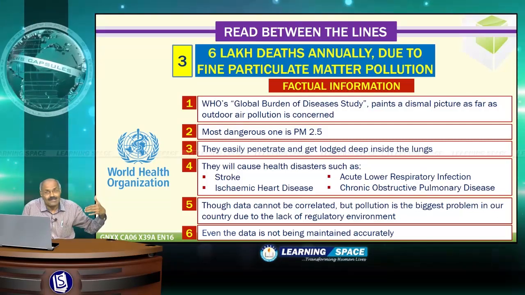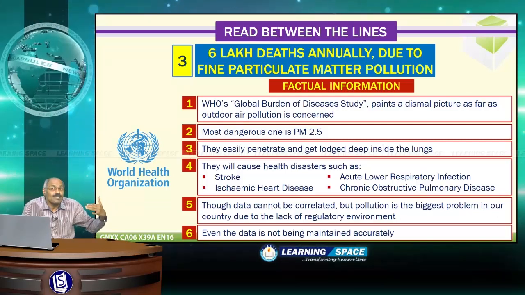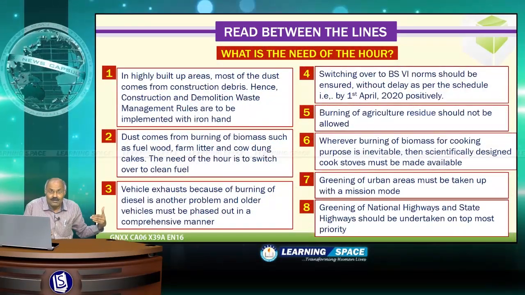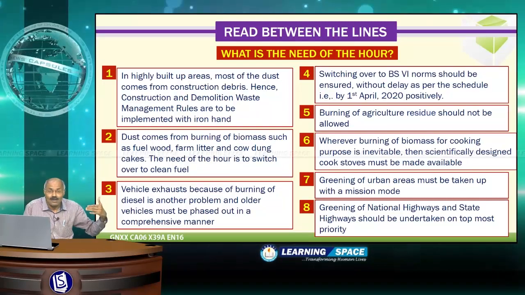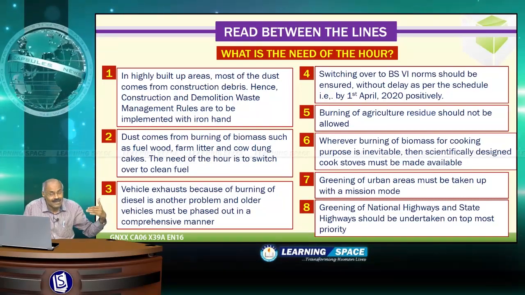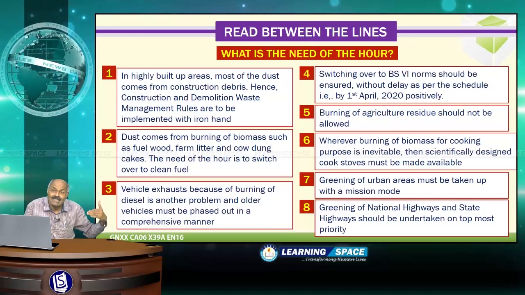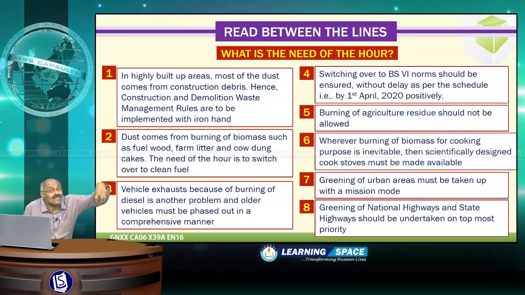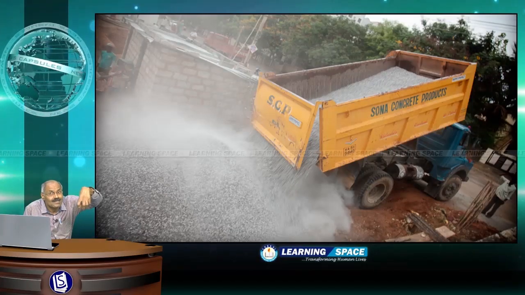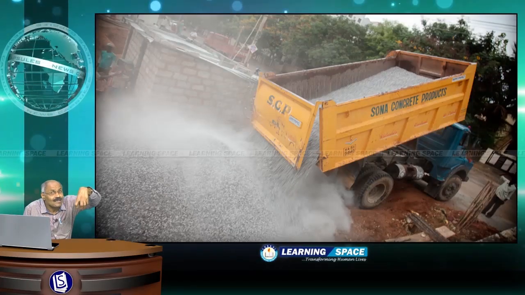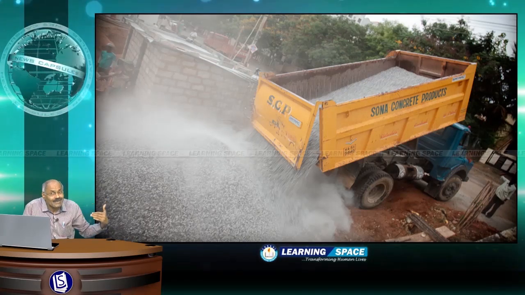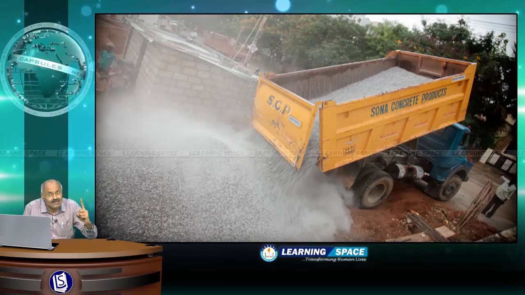Under these circumstances, let us look at what is the need of the hour. To reduce air pollution, I have listed out some points here. In highly built up areas, that is in our cities and towns, most of the dust comes from construction debris, and construction and demolition waste management rules are to be implemented with an iron hand.